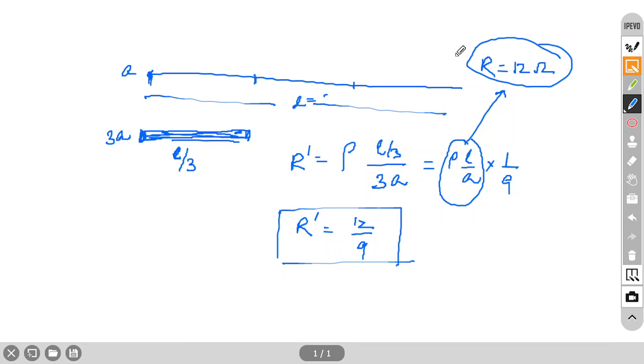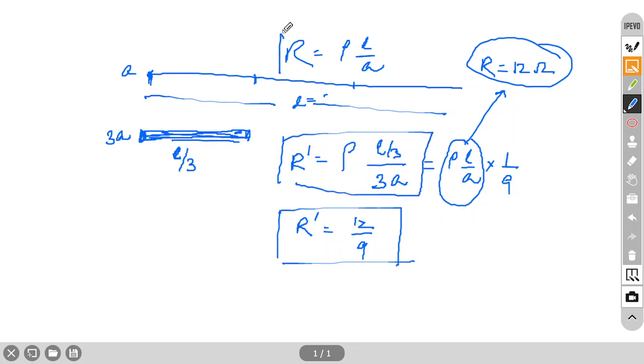So first you write the resistance in the first situation as rho L by A. In the second situation the resistance is like this. You apply the same formula and you can find the new resistance. So based on this formula, they can ask you to find the resistance of a piece of wire. Either they fold it or they stretch it. Only two possibilities.